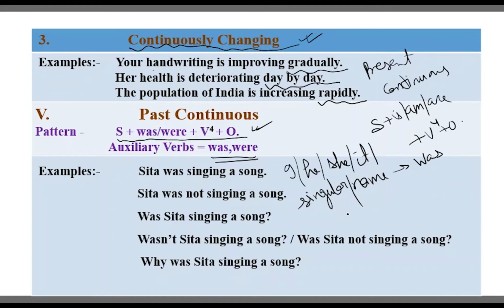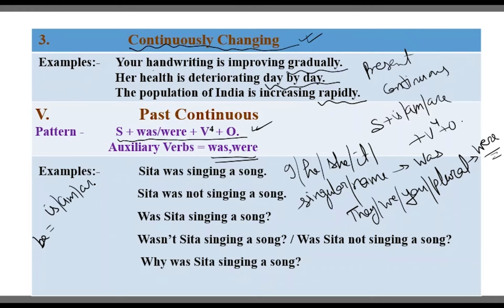And we know very well that they, we, you, as well as plural subjects all take were as the auxiliary verb. Actually, these are the part of be, that means is, am, are, was, were. The pattern is clear here, and the auxiliary verbs are clear here.